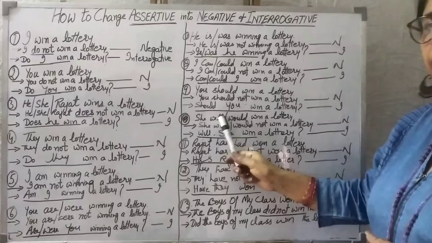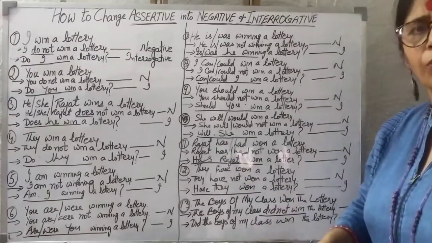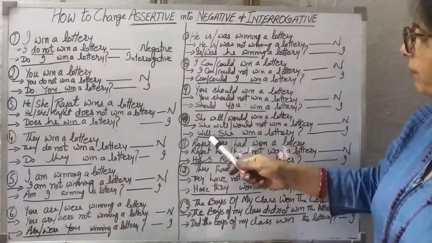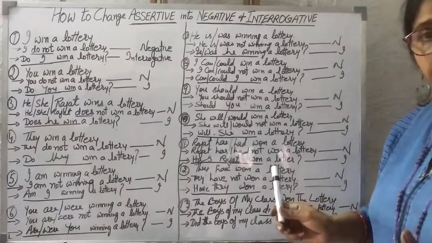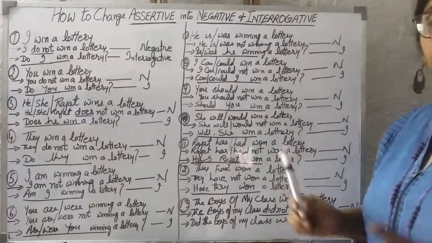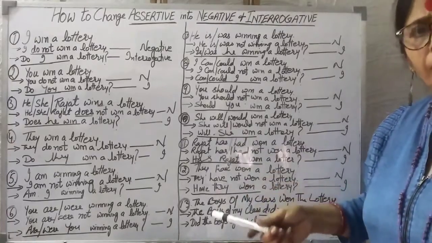Interrogative. Again, this helping verb will come out. This will become the beginning word. Will she or would she win a lottery? Your sentence is: she will win a lottery. Will she win a lottery?